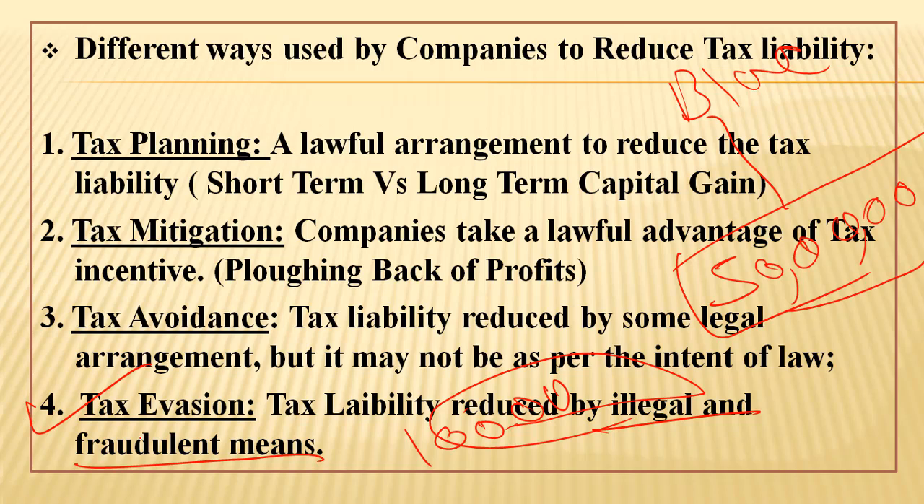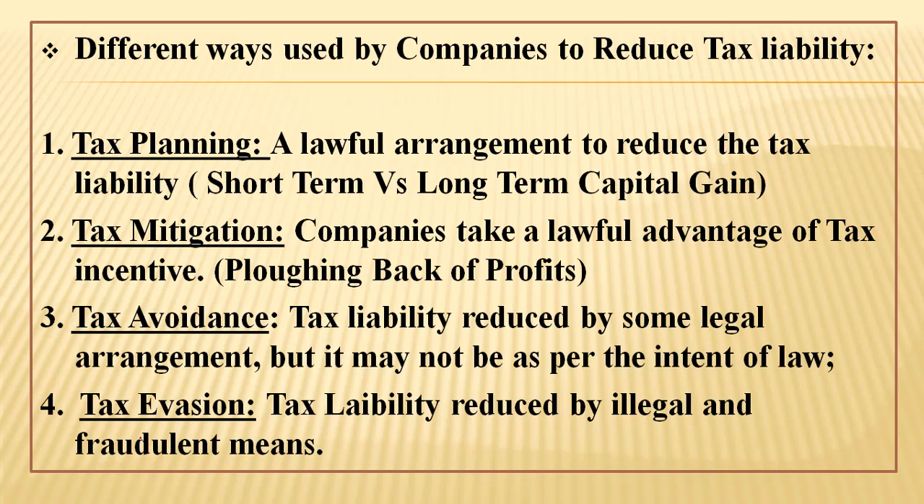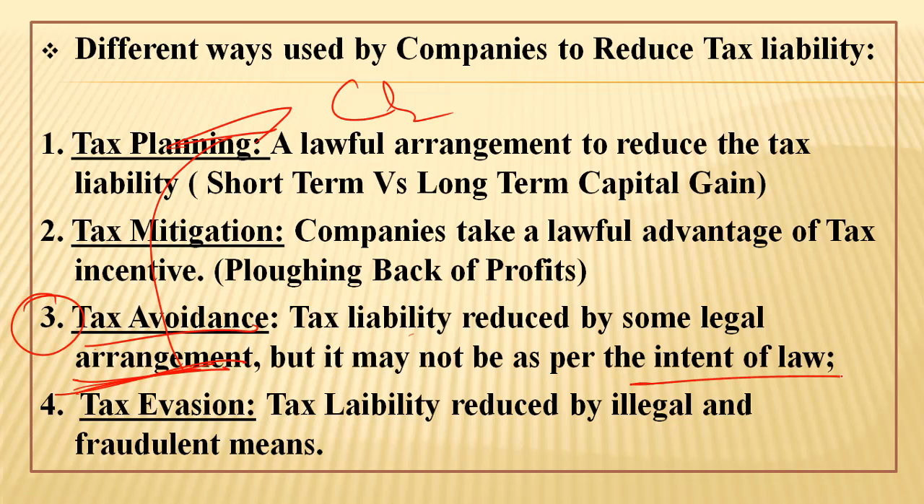If you hide any income of yours, don't disclose it under the Saral form or income tax form, that is called tax evasion. Come to the third one. This is at the center of our discussion today. Tax avoidance. Tax liability reduced by some legal arrangement. Remember here the word arrangement. We talked about corporate arrangements that big companies, foreign companies, create just to avoid tax. But it may not be as per the intent of law.